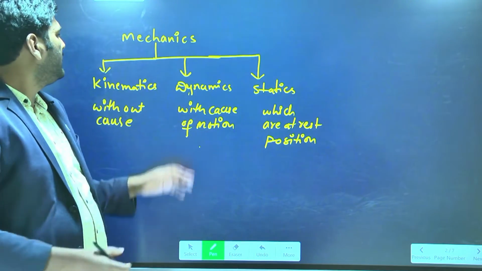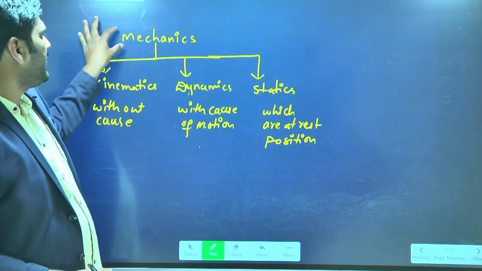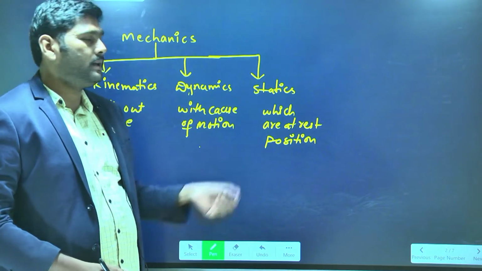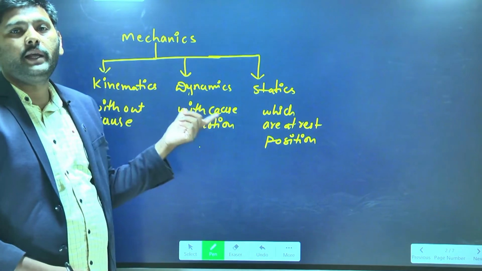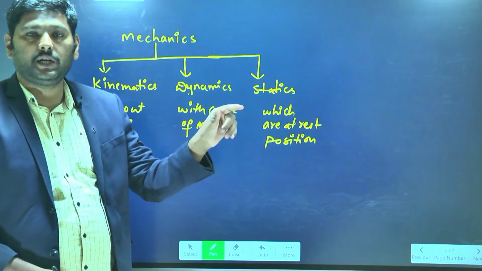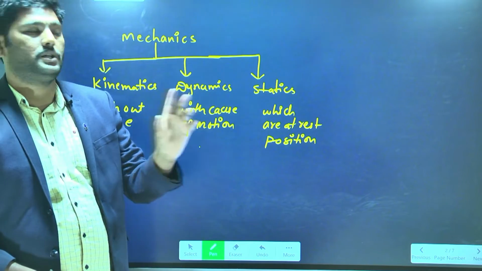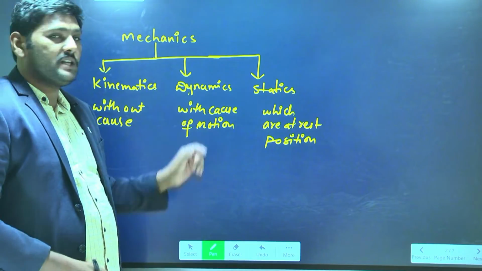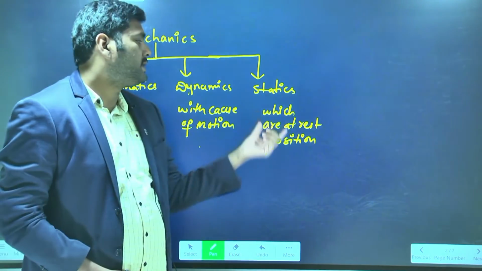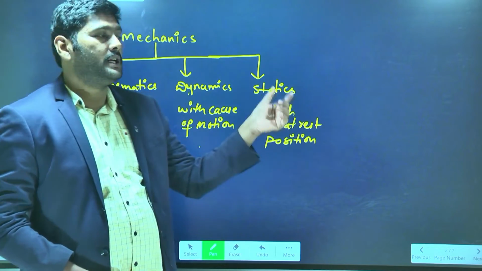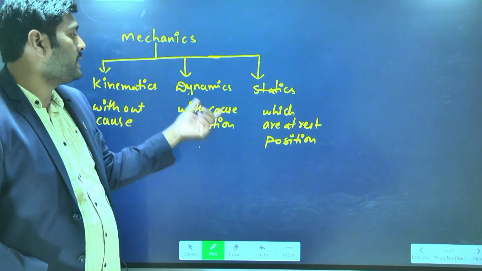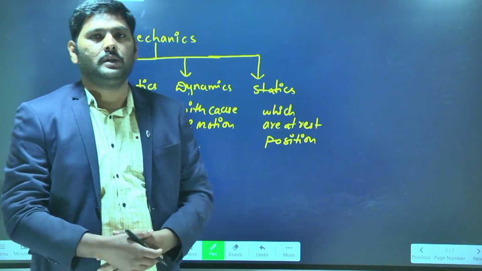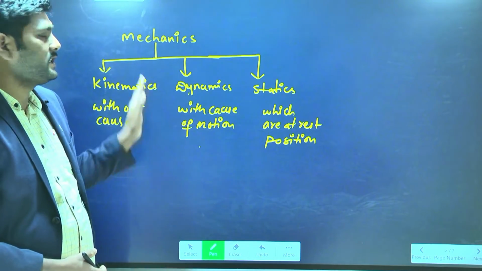So these are the details of mechanics. Mechanics has three branches: kinematics, dynamics and statics. Kinematics is the study about motion of the object without cause of motion. Similarly, dynamics is the study about motion of the object with cause of motion. Statics is also a branch of physics, a sub-branch of mechanics. It deals with objects which are at rest position. These are the details about the branches of mechanics.